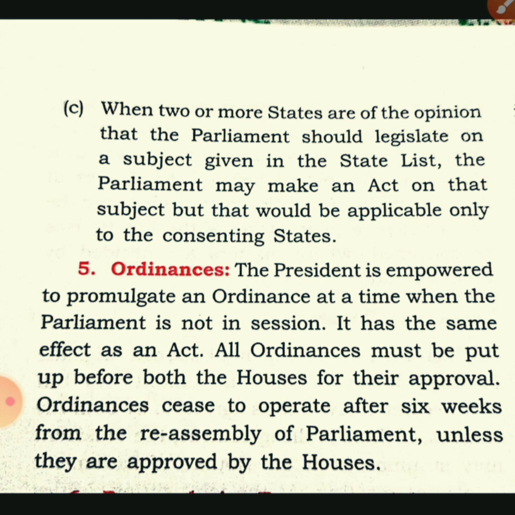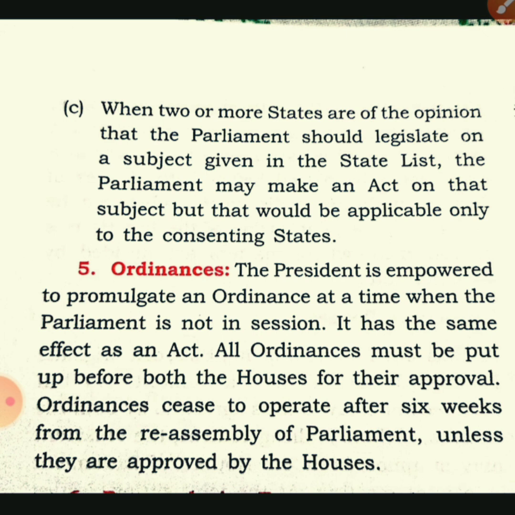Otherwise that ordinance is not applicable. So if the president passes any ordinance, it must be passed in the house within 6 weeks when the house is in session. Otherwise that ordinance will be declared null and void by the Supreme Court.